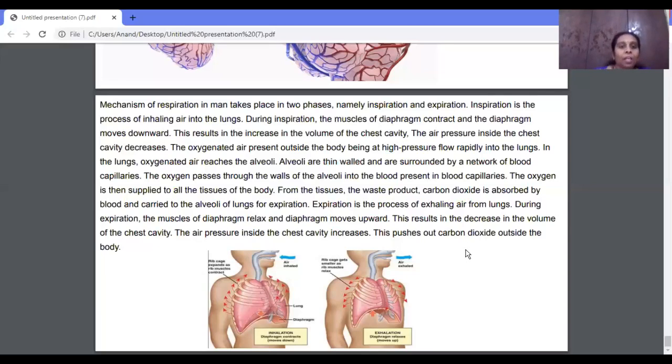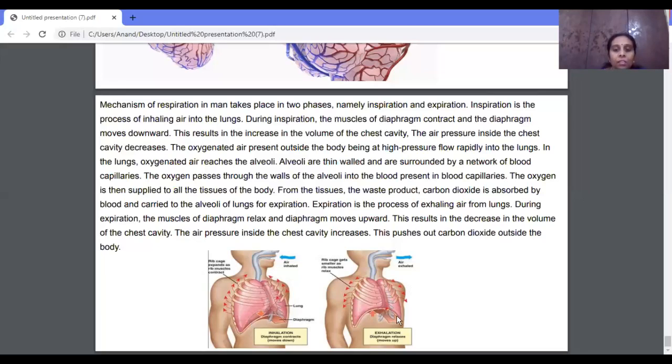I'll repeat, the mechanism of respiration in man takes place in two phases, that is inspiration and expiration. As you know, inspiration is nothing but taking in air, whereas expiration is nothing but giving out air. During inspiration, the muscle of the diaphragm contracts and moves down. As a result, the volume of the chest cavity increases, the air pressure decreases inside the chest cavity, whereas outside it will be more, so the air enters.